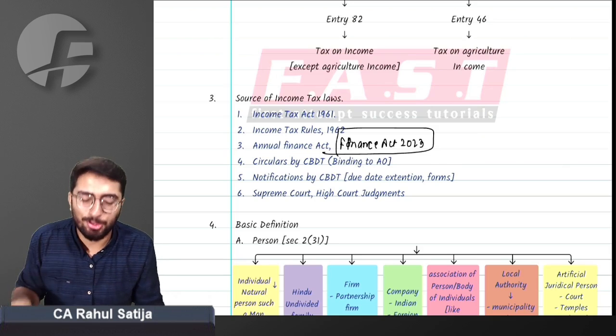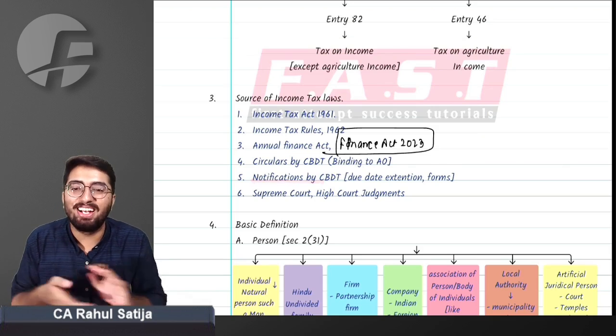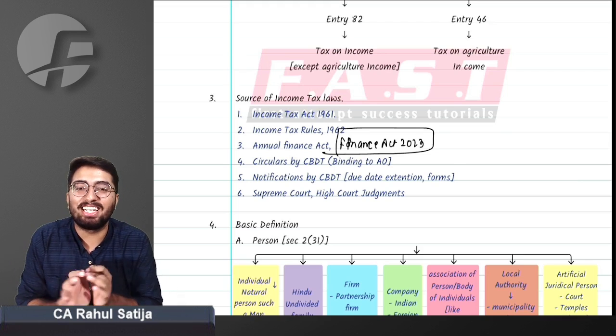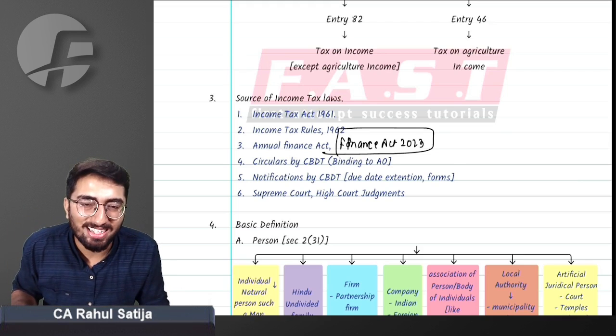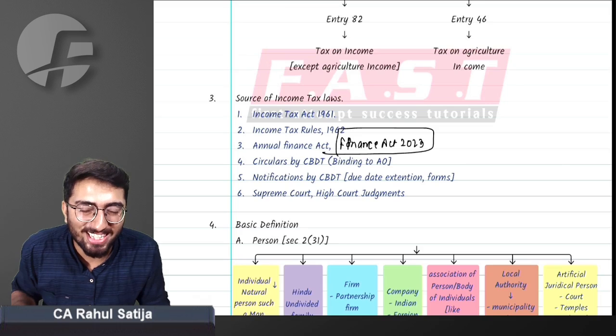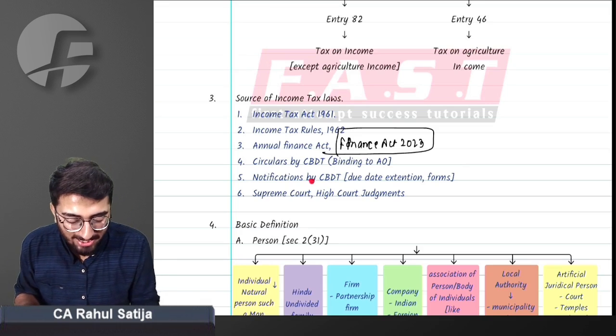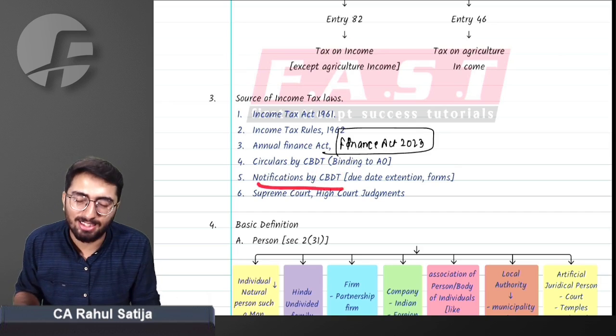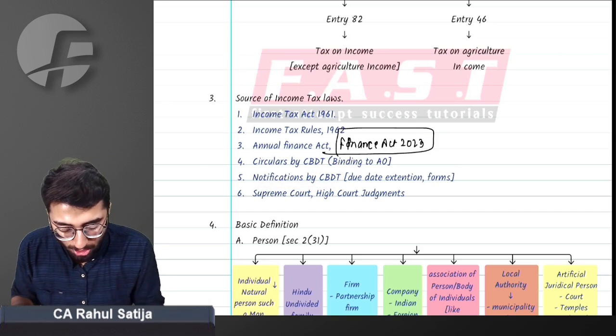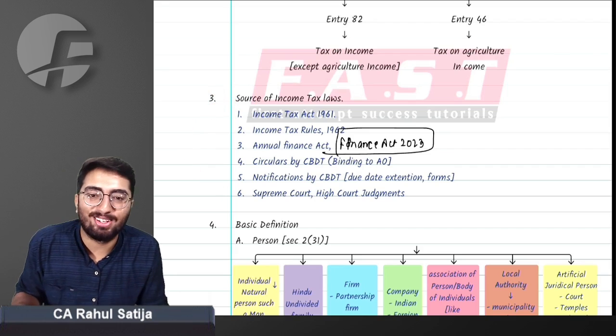Time to time, CBDT issues notifications. So, for example, we are sitting in office on 31st July, and you receive a notification that date has been extended. Who has power to extend such dates? Right answer is CBDT has such powers, and such notifications are also source of income tax laws.